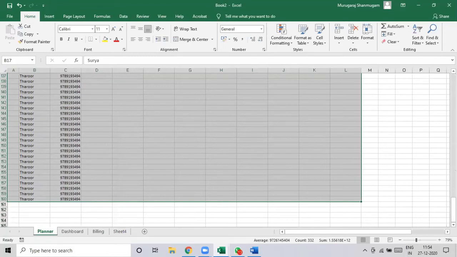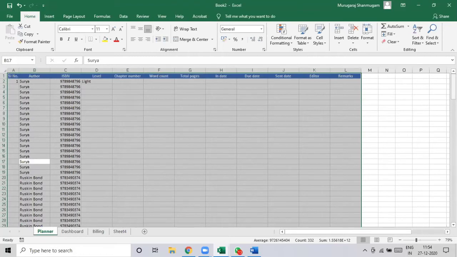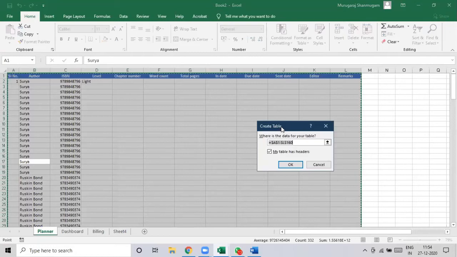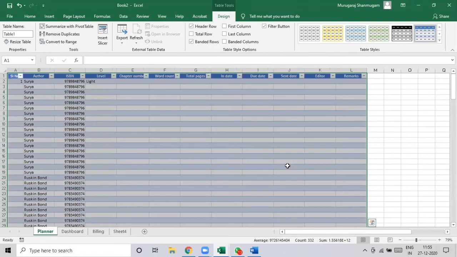So we can convert this into a table now. One of the greatest features of Excel is an Excel table. So how do we do it? We can insert a table by converting this into a table. The shortcut key will be Control L. It also identifies that there are headers, so by default, it is checked. What is the shortcut key? Control L.